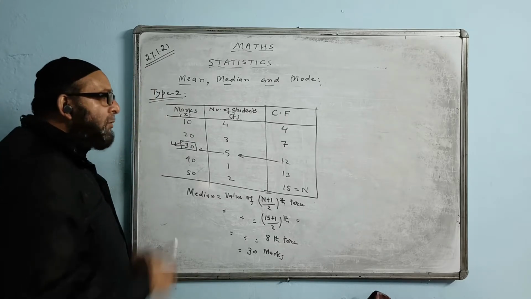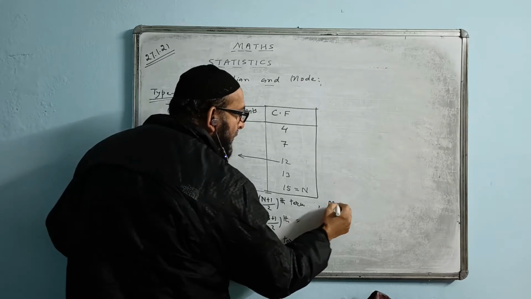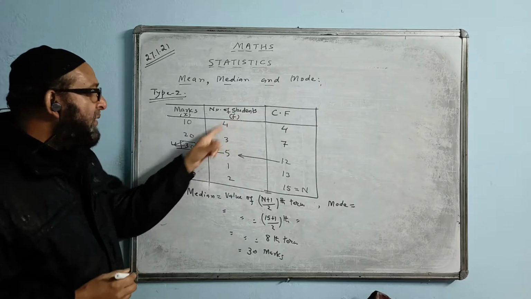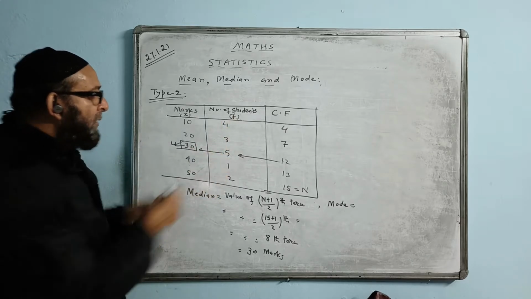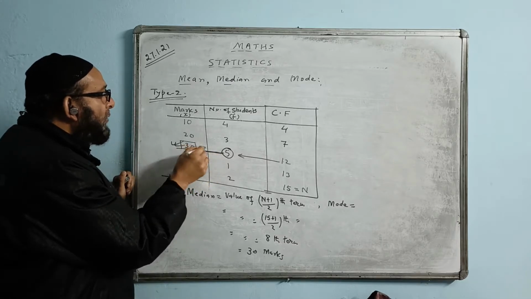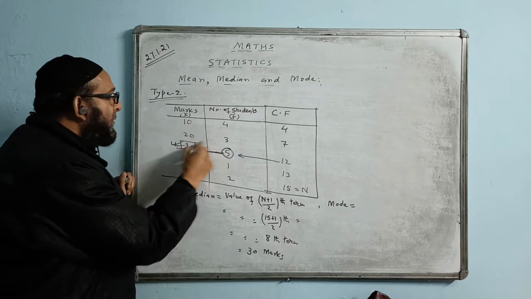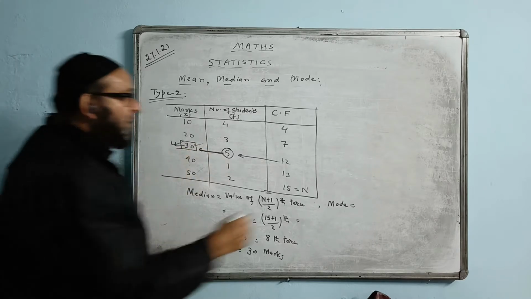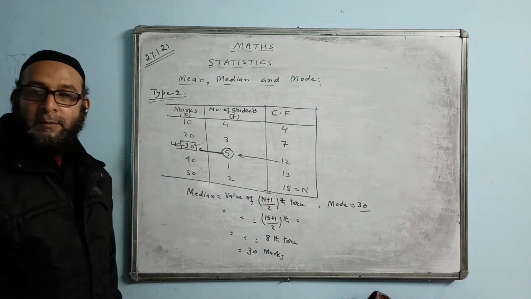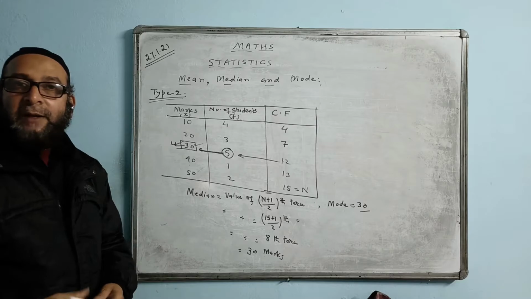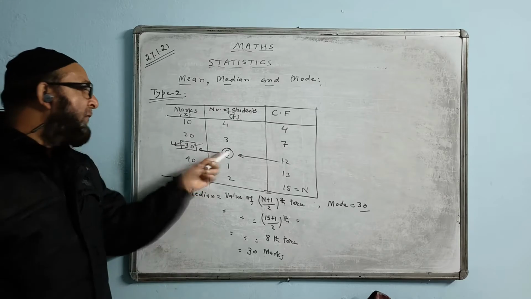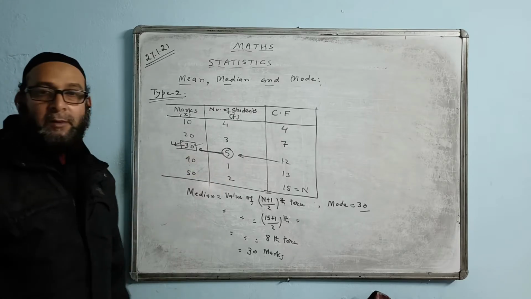Now, mod is the easiest. We'll see which has the highest value of frequency. 5 is the highest value of frequency. On this side, put the arrow. Which mark corresponds to it? The mod value will be this only, 30. Answer. Mod is the easiest one to find. Mod means the highest frequency in the frequency column. Whichever is the highest frequency, in front of that, whatever comes, that is the value of mod.